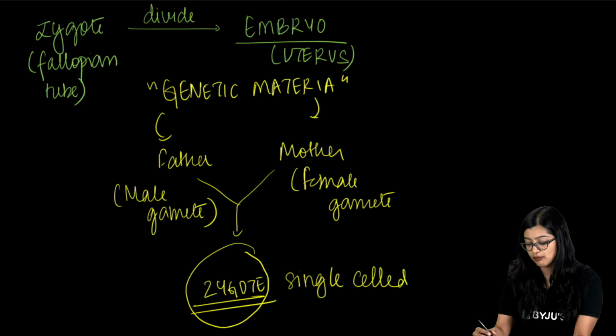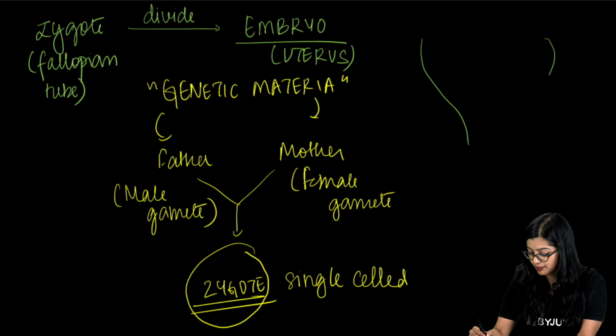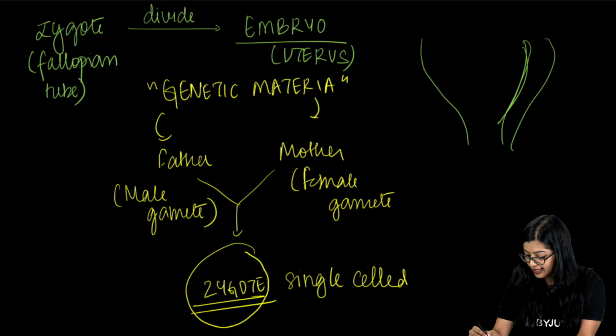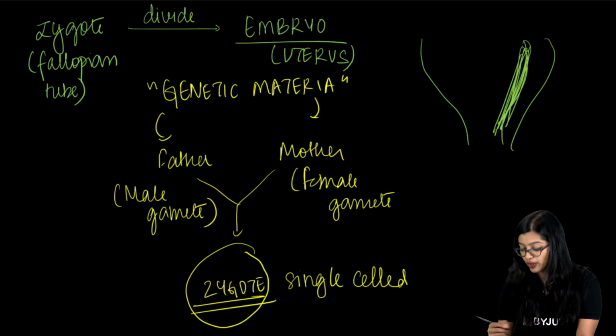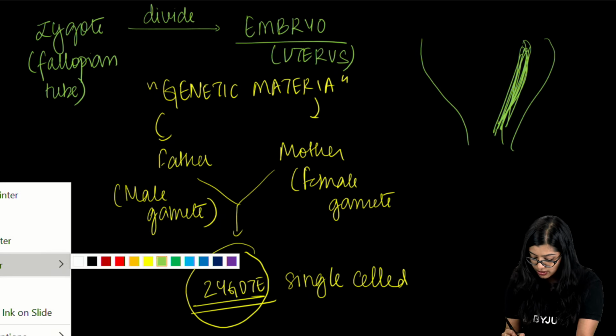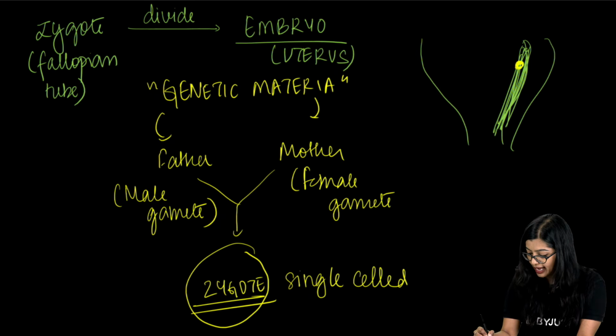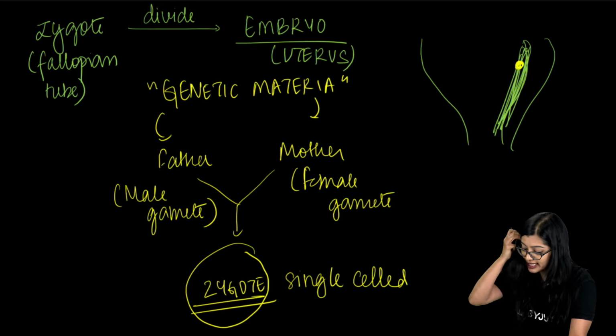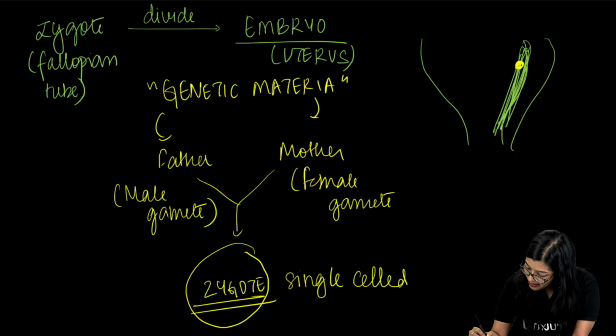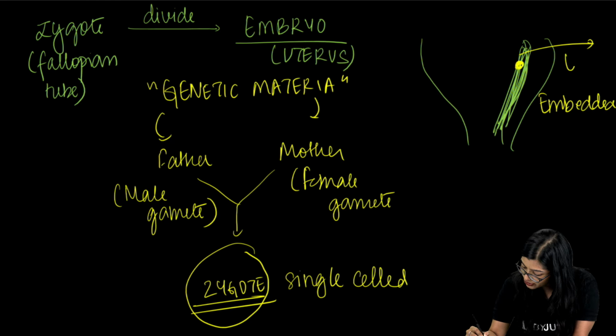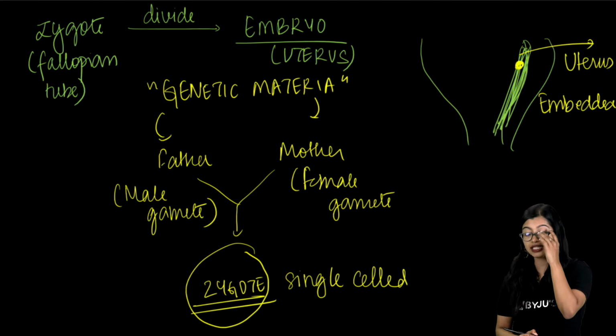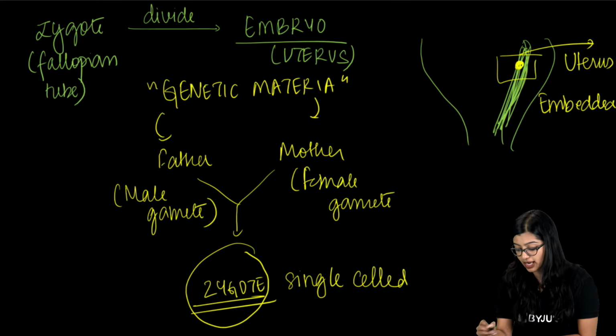Now, if you look at the uterus, we know that it is a pear-shaped structure, right? And we know that it will be thickened with blood. So, once the embryo reaches the uterus, it will get embedded in the walls of the uterus, so that it can develop further.